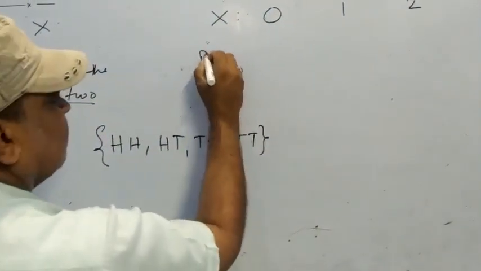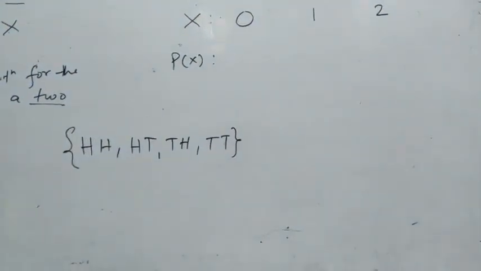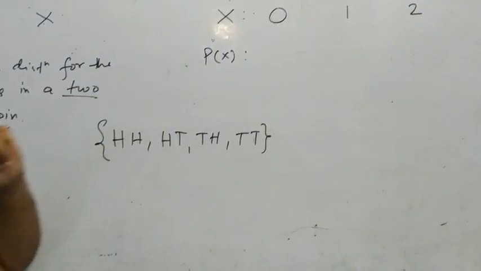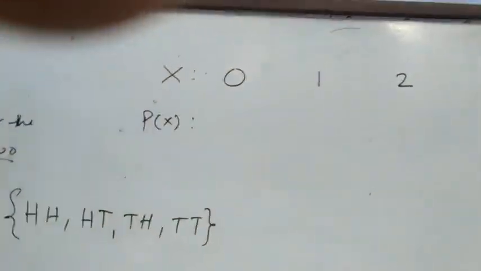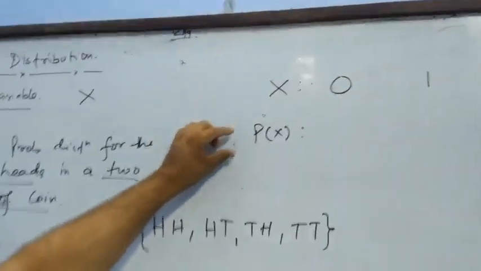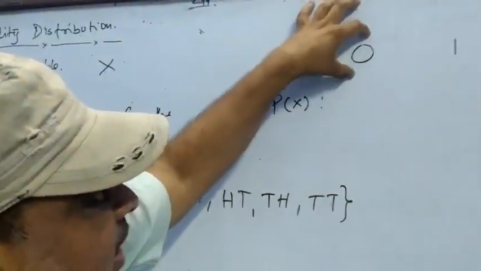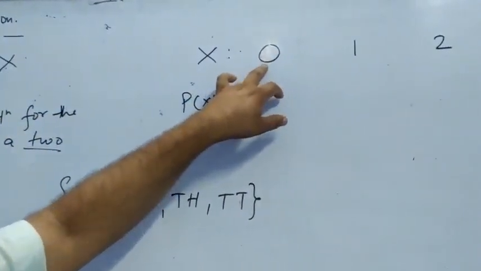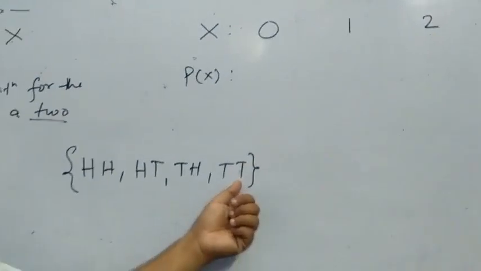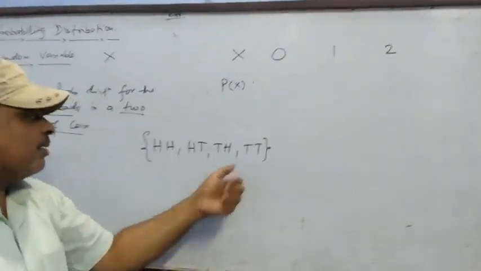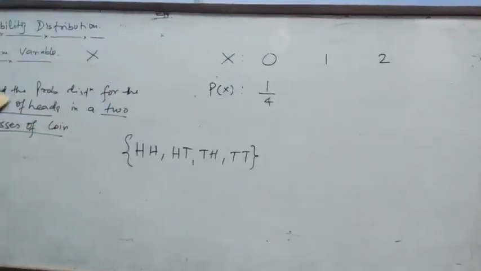What are their respective probabilities? So x is a random variable. Now, what is their probability? If head does not appear at any time, 0 times, this is the case TT. So the probability is 1 by 4.